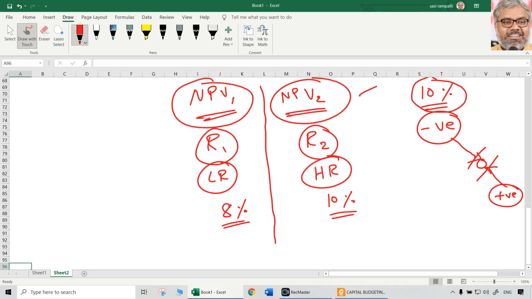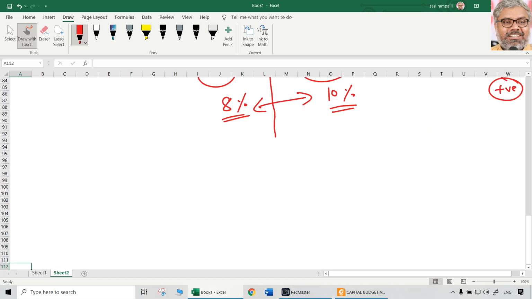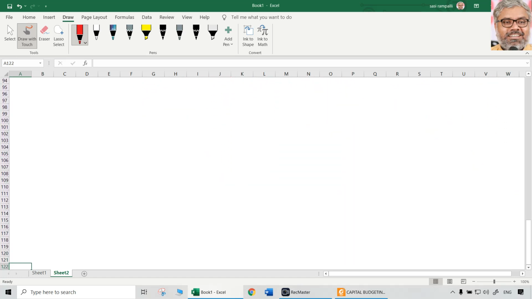At the lower rate, whatever is calculated, we can call that NPV1, and at the higher rate, whatever is calculated as NPV2. Preferably, NPV1 should be positive, NPV2 should be negative. If it is so, definitely NPV 0 will be there somewhere in between these two rates. It is not 8%, it is not 10%, somewhere in between. I don't say 9%, not necessarily like that. But definitely some rate at which NPV will become 0. How to find that rate is the question. That can be found out by using a technique called interpolation.